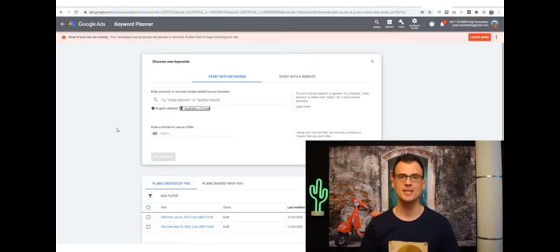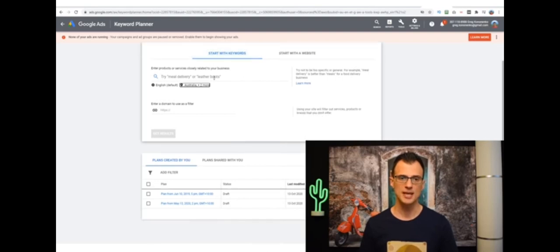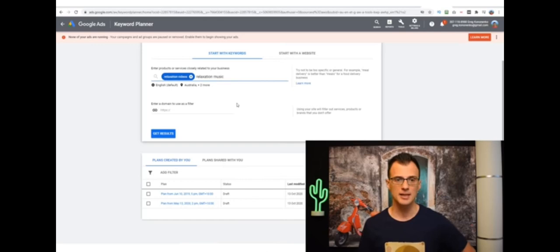Step 2 in the process is to find some keywords on which you can make videos, and to do that we can use Google Keyword Planner tool. So you can just Google for that. It's completely free to use. And once you're inside Google Keyword Planner tool, you will need to choose this option, start with keywords. So here we can enter some starting keywords. As an example, I'm going to start with relaxation videos and relaxation music.